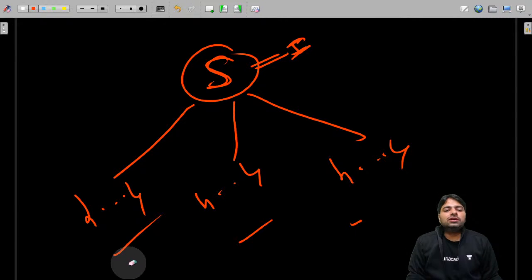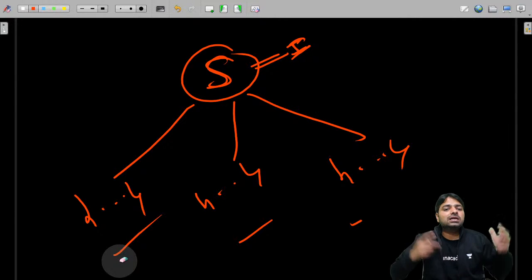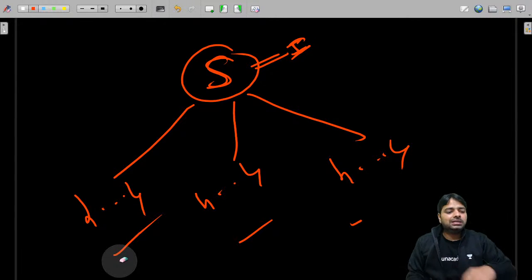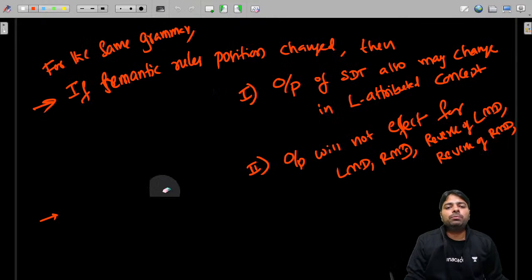So it's not going to affect where you keep the translation semantic rule. It's which non-terminal you consider first. It is important for LMD and RMD. It reverses. So this is one of the important points.